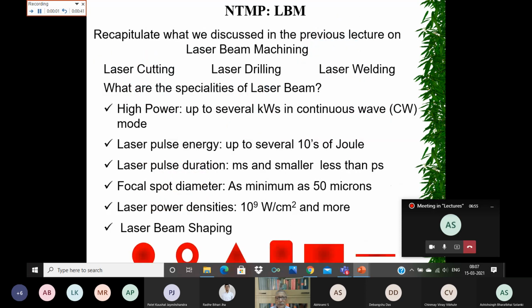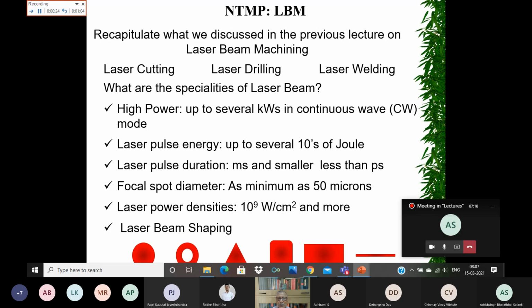Now, to recapitulate what we discussed in the previous lecture on laser beam machining, we described laser cutting, laser drilling, and laser welding. And what we found is that the laser beam has certain specialties, and those are high power.